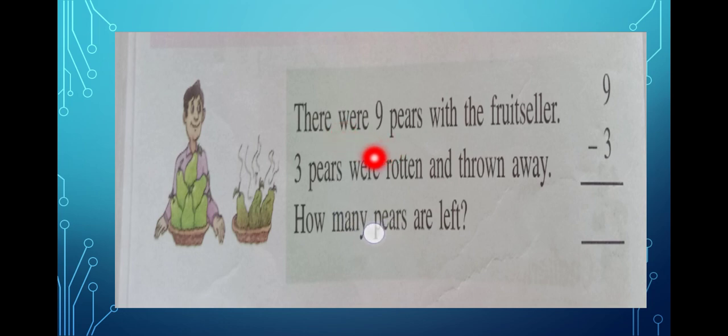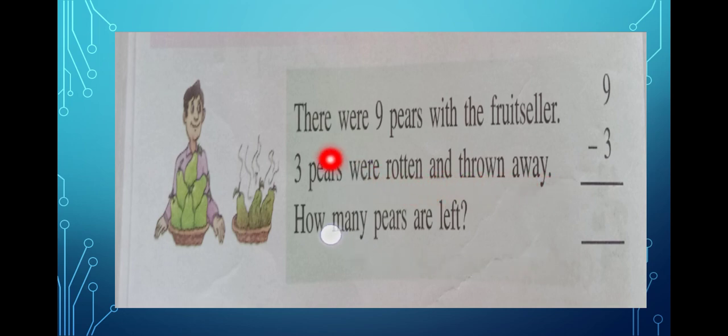there were 9 pears with the fruit seller. Okay. There were 9 pears with the fruit seller. 3 pears were rotten and thrown away. Alright? How many pears are left? Okay, children, do you know what is the meaning of rotten? Rotten means becoming bad. Okay, cannot be eaten. Okay, spoiled fruit. Understand? Rotten means which cannot be eaten, which has become spoiled. That's why the shopkeeper has thrown it away.